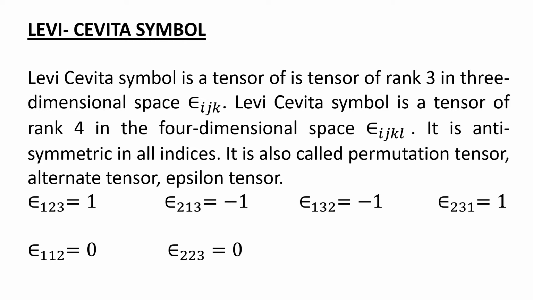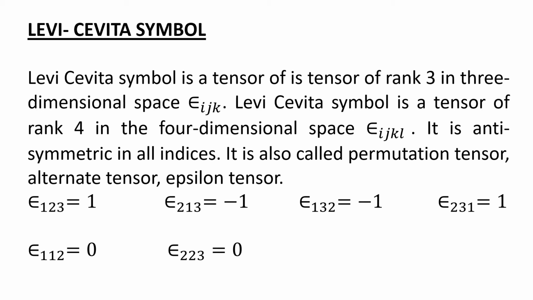So if the case is epsilon 1, 3, 2, this is also not cyclic. So the answer is -1 because after 1 it should be 2. So now 1, 3, 2 is -1. Now this one is cyclic because we are starting from 2 and after 2 it is 3. So 2, 3, 1 is equal to 1, that is cyclic.